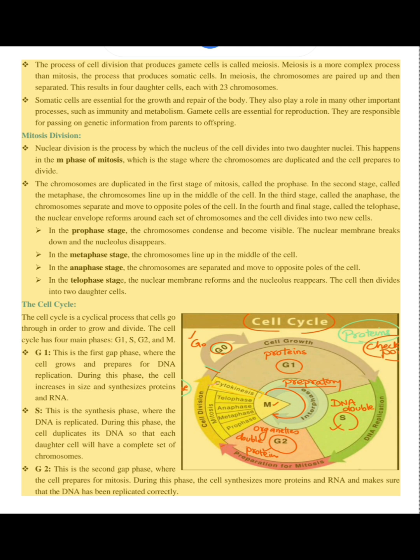In the anaphase stage, the chromosomes are separated and move to opposite poles of the cell. In the telophase stage, the nuclear membrane reforms and the nucleolus reappears. The cell then divides into two daughter cells.